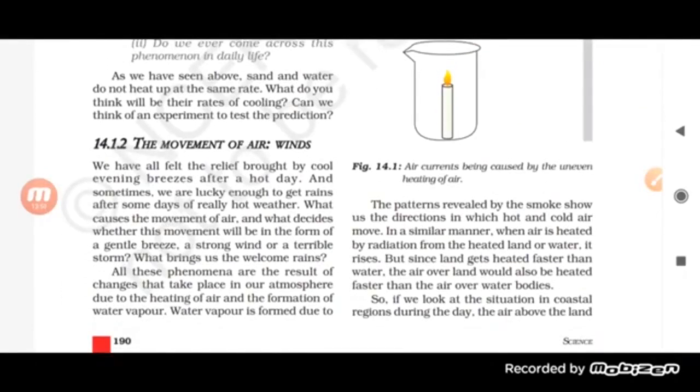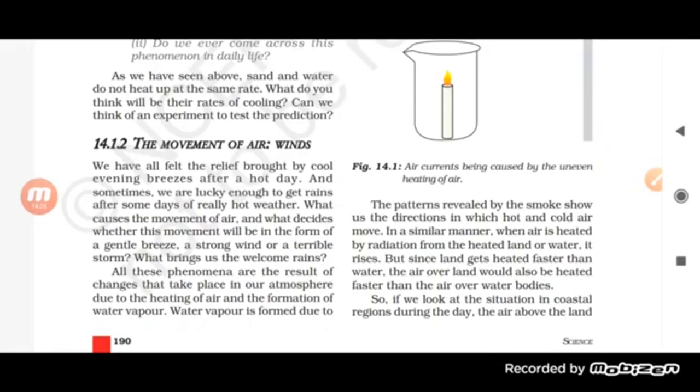As we have seen above, sand and water do not heat up at the same rate. What do you think will be their rate of cooling? Can we think of an experiment to test the prediction? Now let us try to understand the movement of air, wind. We have all felt the relief brought by a cool evening breeze after a hot day, and sometimes we are lucky enough to get rain after some days of really hot weather. What causes the movement of air, and what decides whether this movement will be a gentle breeze, a strong breeze or a terrible storm? What brings us welcome rain?